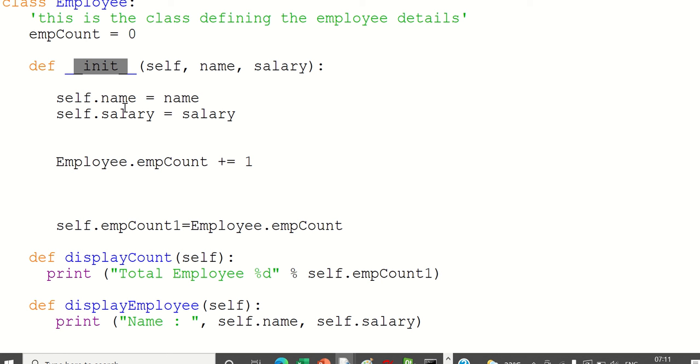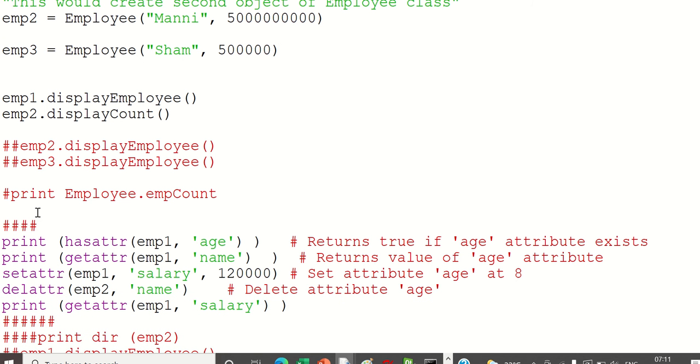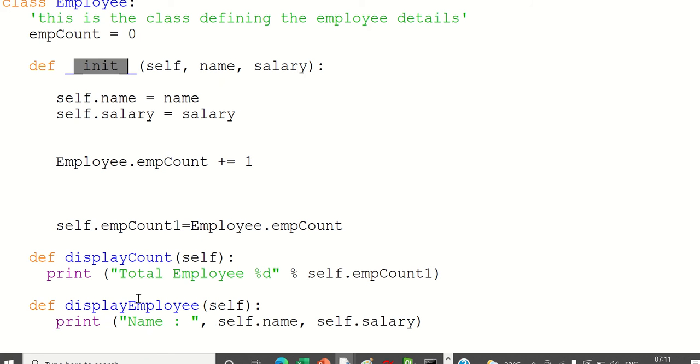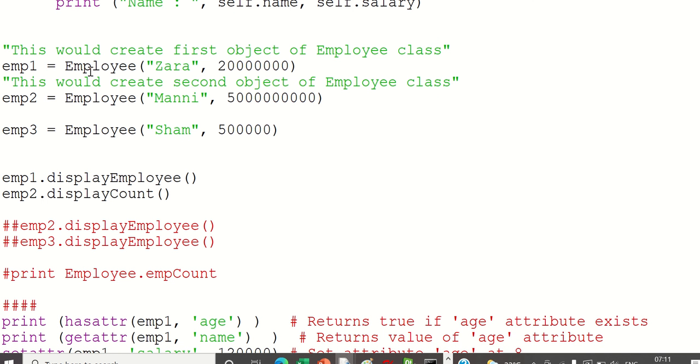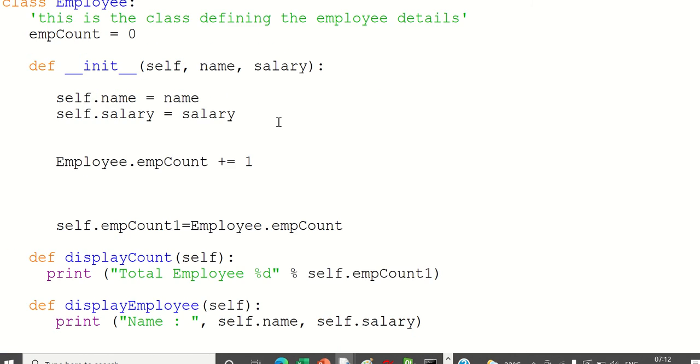Now what is this init and how is it used? So here, what is this class name? The class name is called Employee. Once Employee is there, we create an object. When we are creating this object, along with that, we are sending some parameters: Zara and 20,000, 20 lakh or something. So that will come to this Zara, and this is that salary.